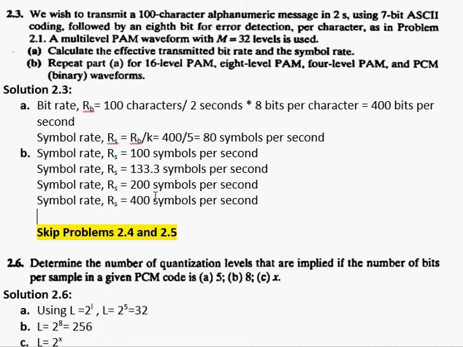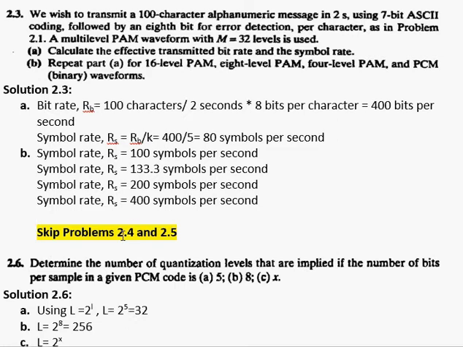For PCM waveforms or binary waveforms, we have 1 bit per symbol, which is equal to 400 symbols per second. For 4 level PAM, we have the value of k equal to 2, and for 8 level PAM, we have the value of k equal to 3, and for 16 level PAM, we have the value of k equal to 4.